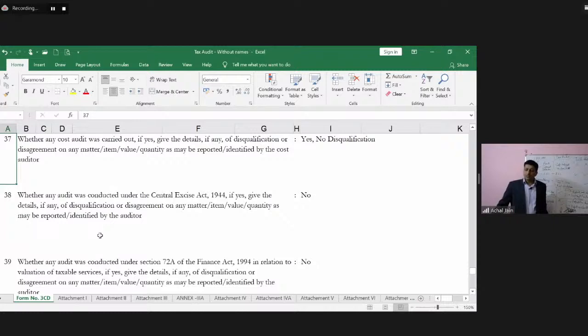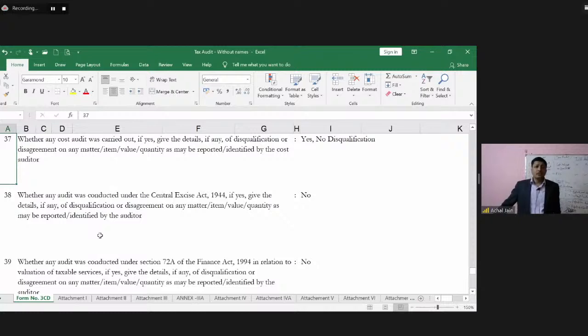Moving on to clause number 38. Whether any audit was conducted under Central Excise Act 1944. If yes, give the details. If any of disqualification or disagreement or any matter.